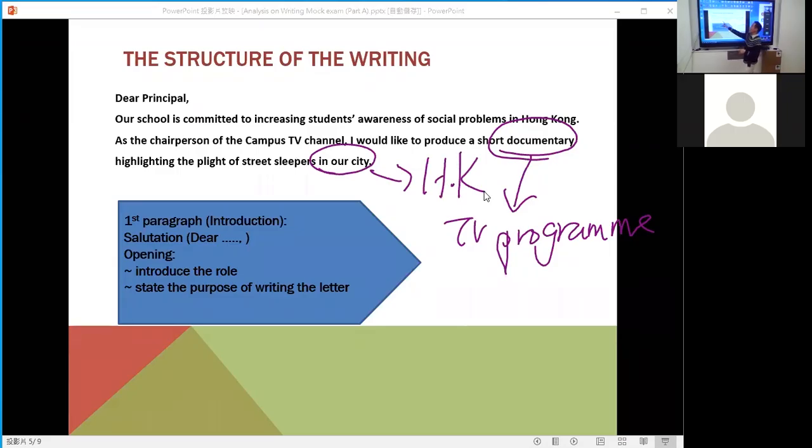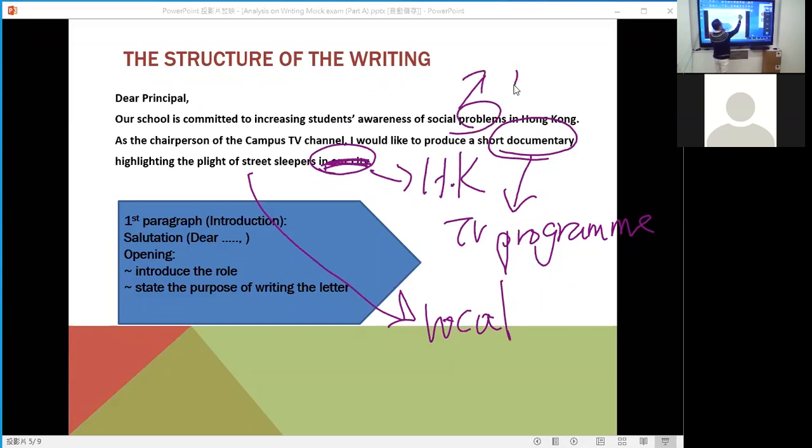Or you can say highlighting the plight of the local street sleepers. Okay, and then you can cross it out. Full stop. Local street sleepers, local, not overseas. And also please focus on the use of the vocabulary. Another one, problems.